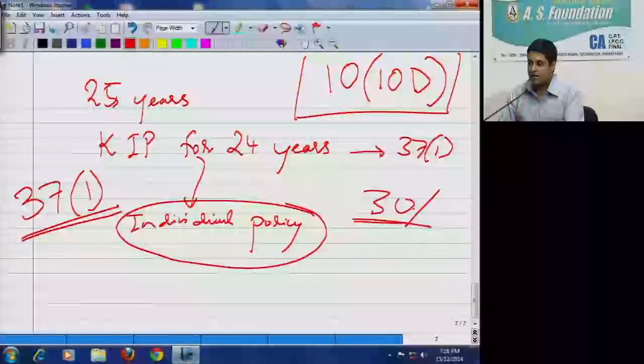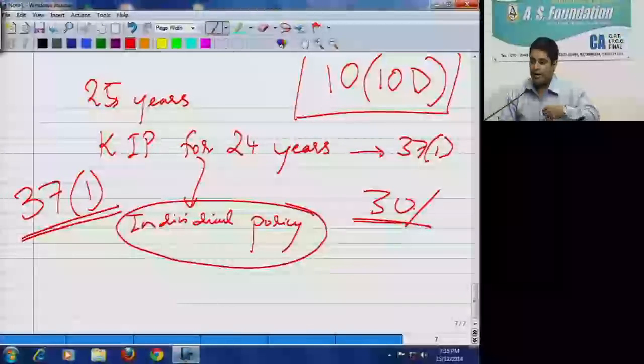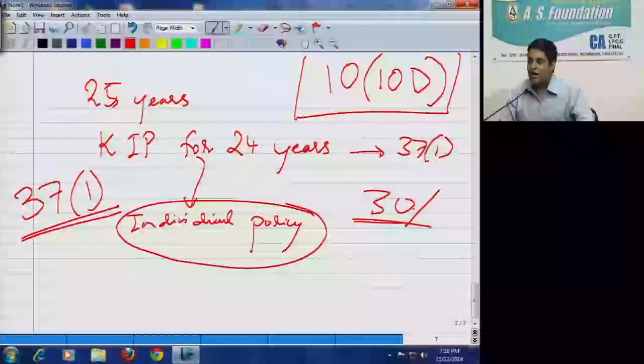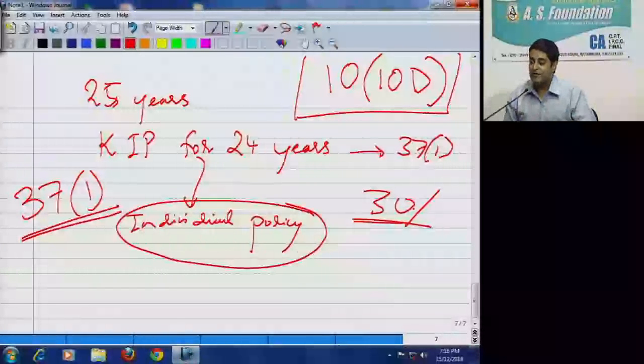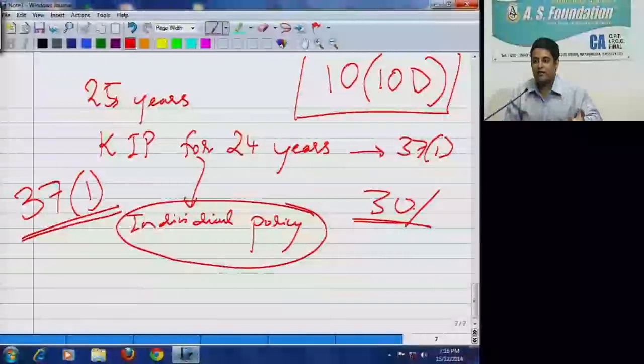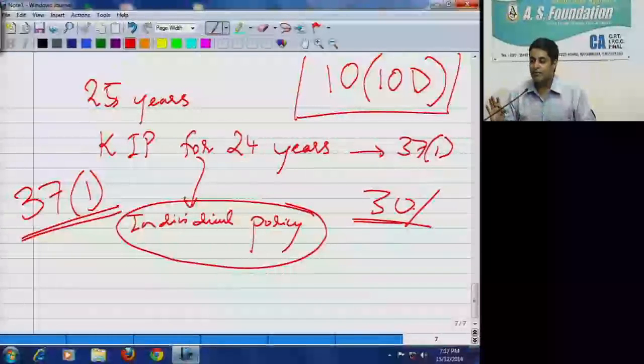No. But when I am filing my return of income, should I myself reduce that proportionate component? I can claim full, but if there is scrutiny, then the AO will disallow some part. So I need not do it myself. If I do it myself, it is okay. You will be awarded for being a very honest taxpayer. But normally, people won't do that. So the AO does that while doing his scrutiny.